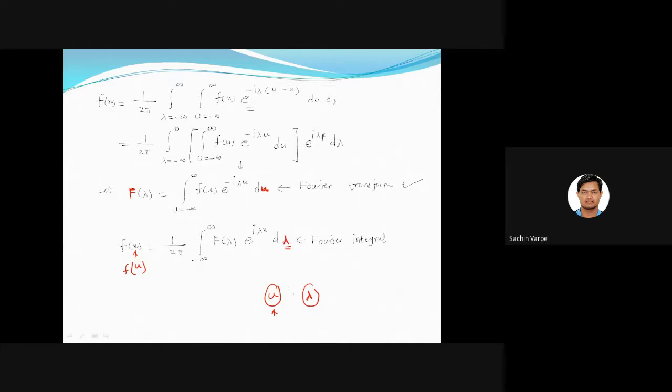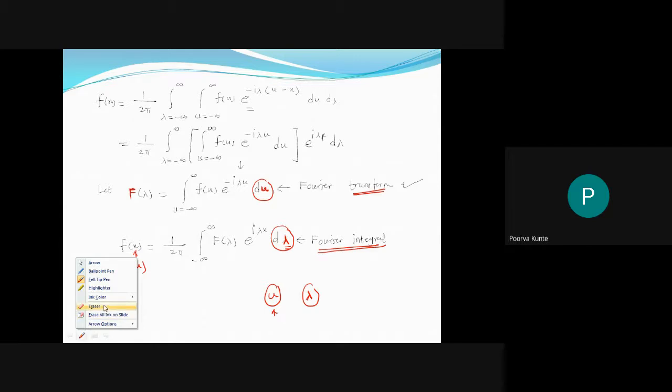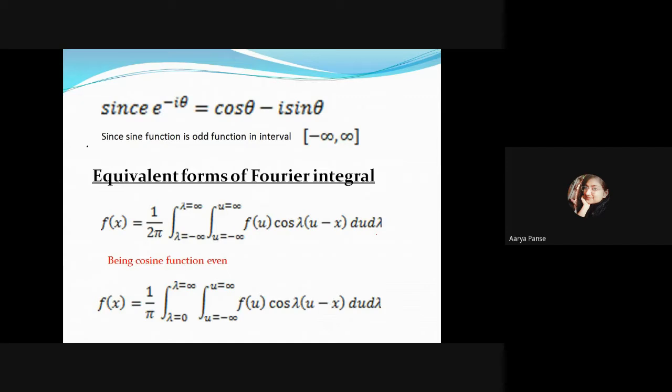Is this clear to everyone? Hello? So always remember, the Fourier transform is with respect to u, and the Fourier integral is with respect to lambda, on the right hand side. Is this clear? Yes, sir. Good. So next one.